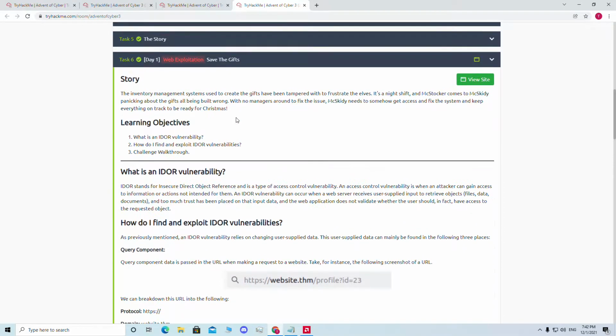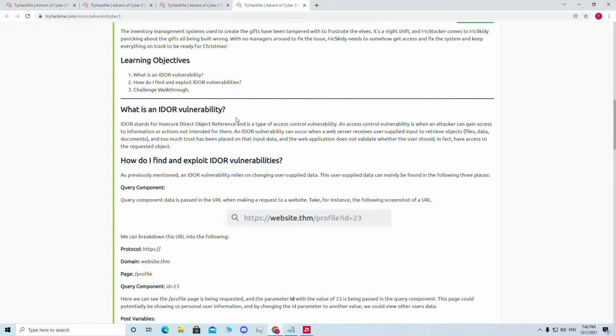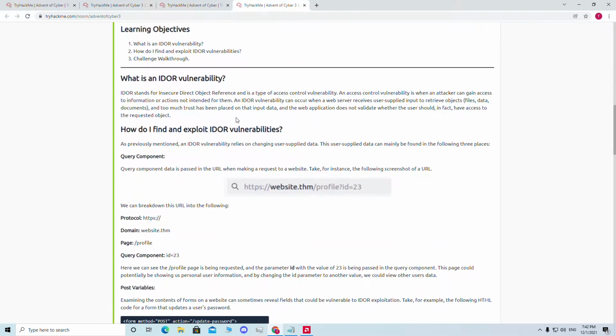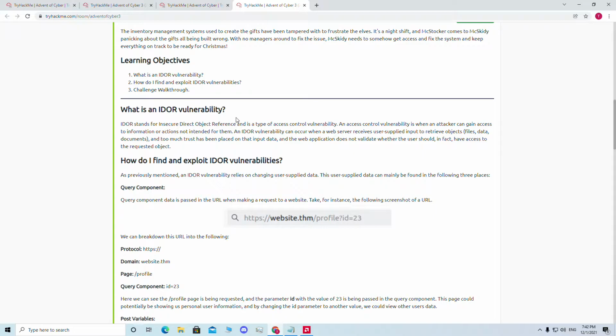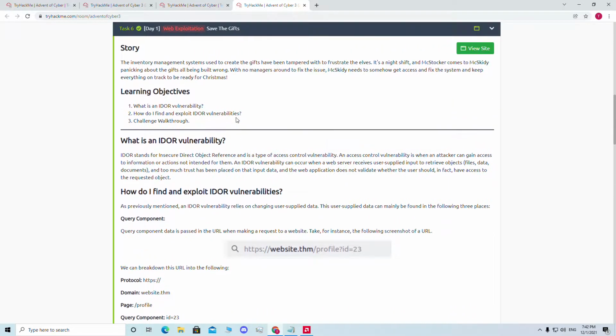If you find this kind of vulnerability and report it to the company, you can get a big bounty as well. There was an IDOR vulnerability in PayPal, and the person who reported it got $10,500 as a bounty. So it's a serious kind of vulnerability.